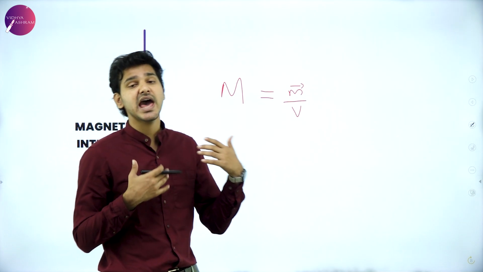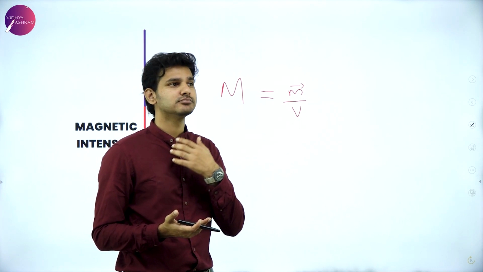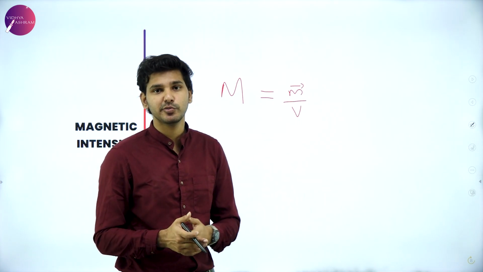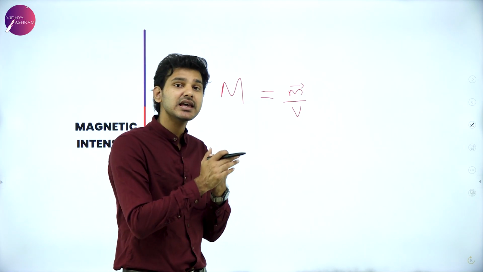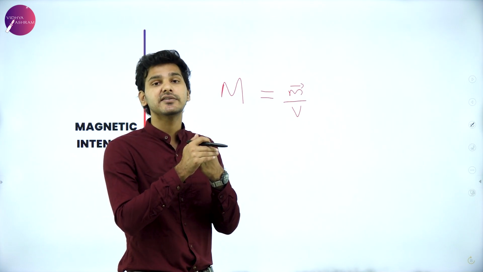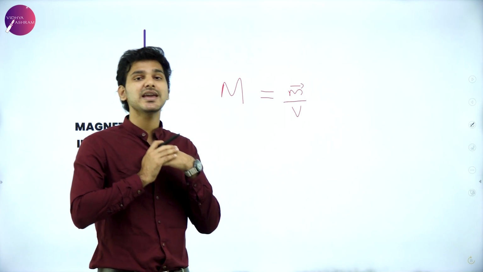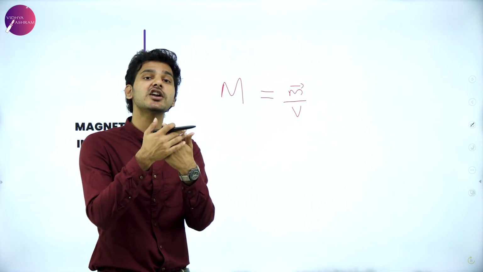But if you take another example, like copper or sodium, or aluminum, which is also a metal, then they have comparatively fewer dipole moments in a given volume. That is why they cannot be heavily magnetized. Maybe they can be slightly magnetized, but not heavily.